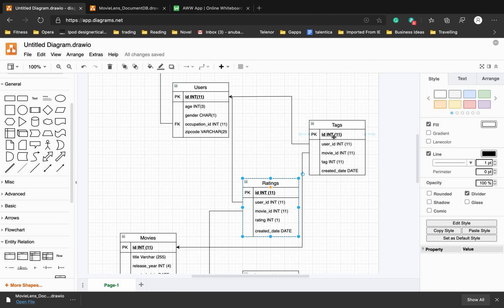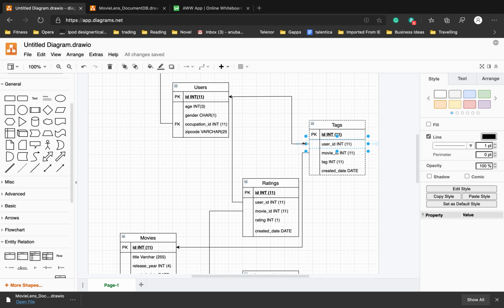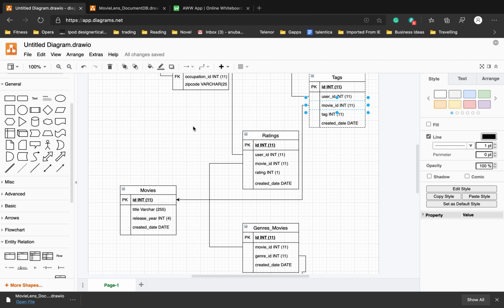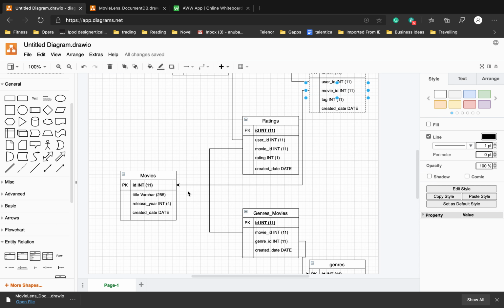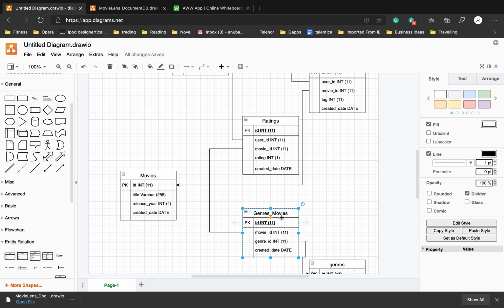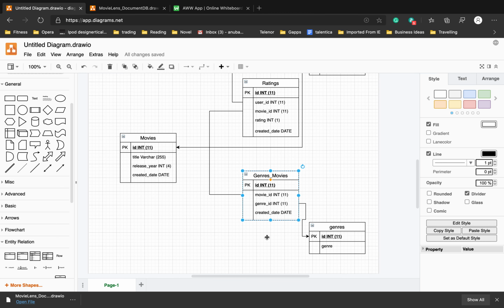If you can see, there is a foreign key relationship between tags and the user ID, as well as a foreign key relationship between movie ID and movies, right? So this is a very basic thing. But if you want to normalize it further, you have genre of movies, and let's say someone is writing the genre of movies like action.